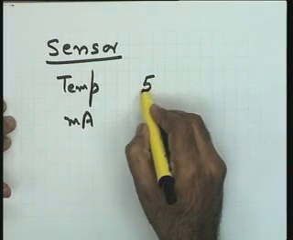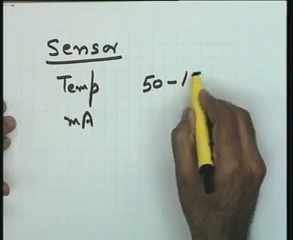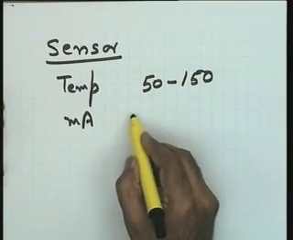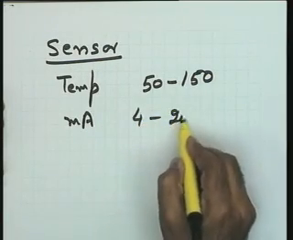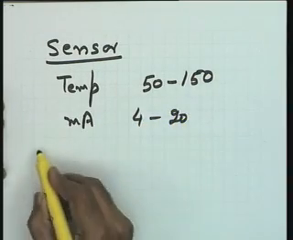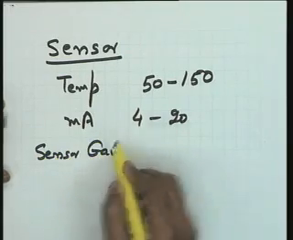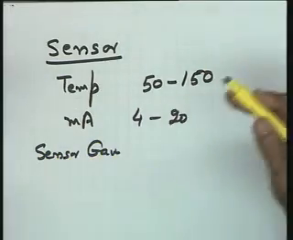So the temperature range you will have to establish. What is the range for which the system is being designed? Let me say that for a typical application, the range is 50 to 150. The output of the sensor, you know, is 4 to 20 milliamperes. So naturally, the sensor gain, assuming this to be linear over this particular input output range.